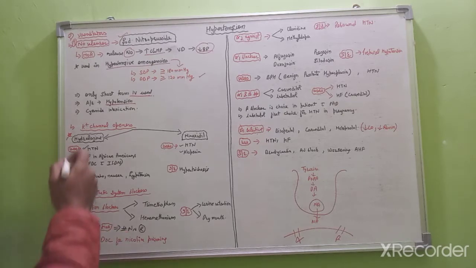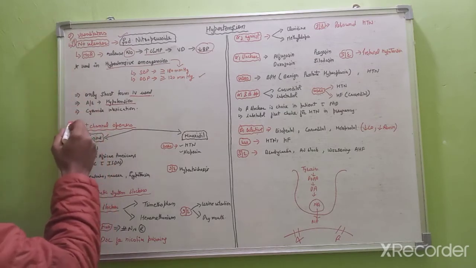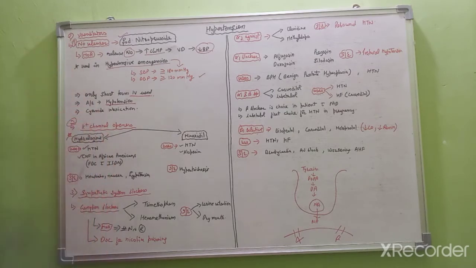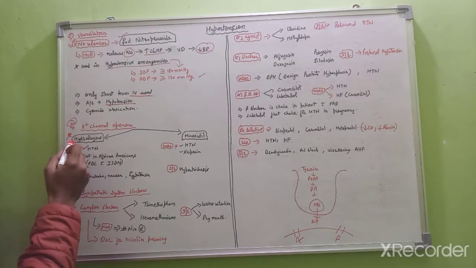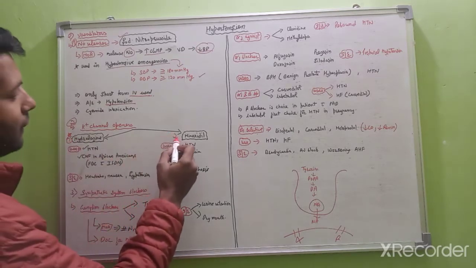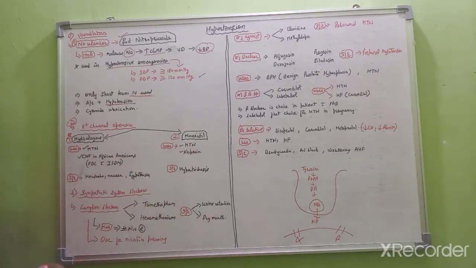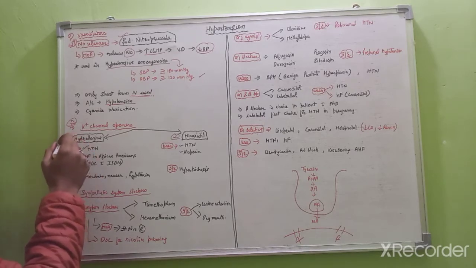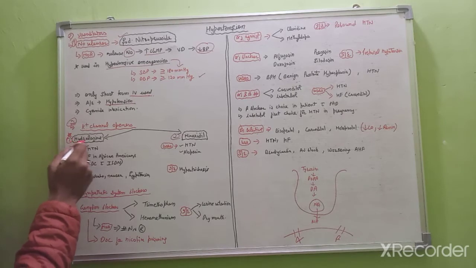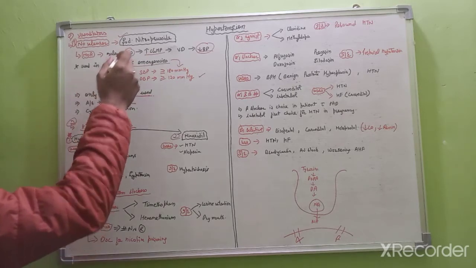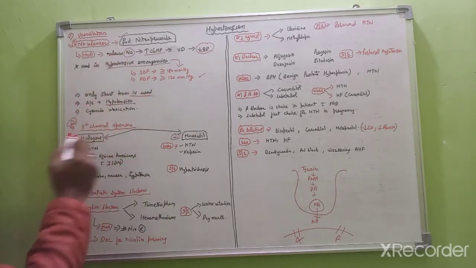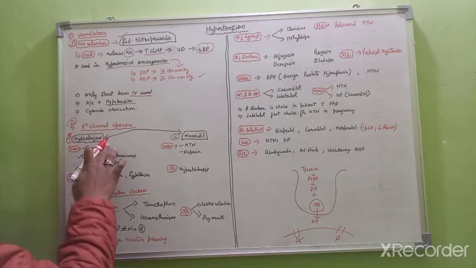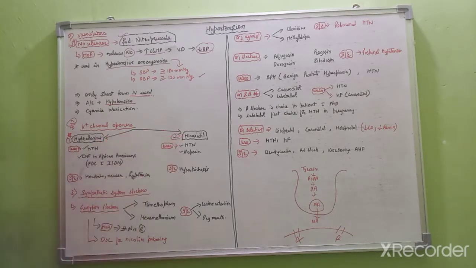So the next vasodilator is potassium channel openers. In this we have two drugs. The first one is hydralazine, the second one is minoxidil. Here one important point is that hydralazine also has NO releasing property, so it also causes vasodilation. The mechanism of action of both drugs is that they open the potassium channel and cause vasodilation.